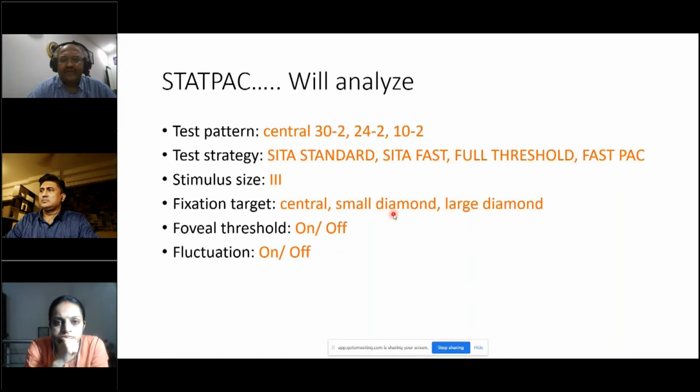central fixation target, small diamond, large diamond, and the other fluctuations; foveal threshold can be switched on or off.